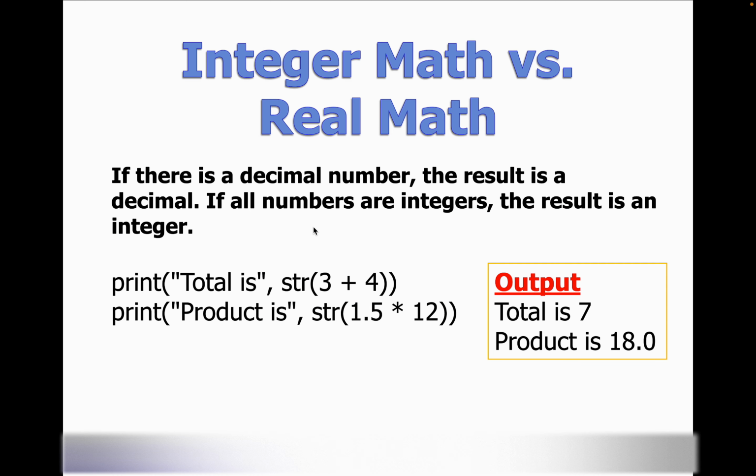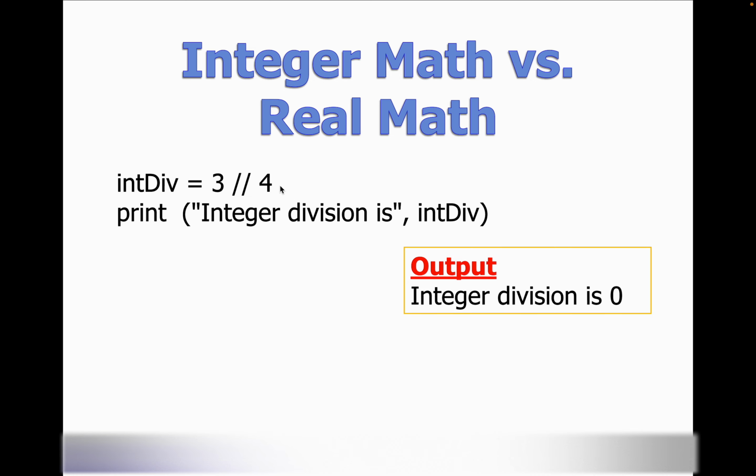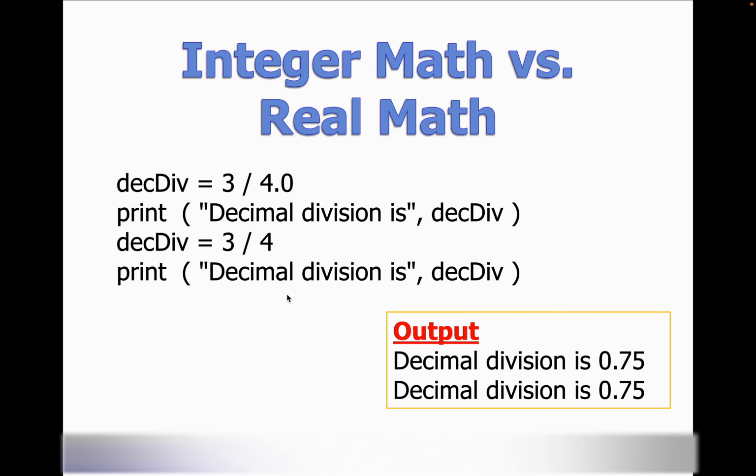So if there's a decimal number, the result is going to be decimal. If the numbers are integers, the result is going to be an integer. So both of these are integer numbers, so our total, or result, is going to be an integer. But let's say one of the numbers has a decimal in it. That means that the total is going to have a decimal. So this is just a practice. This is integer division. Some more division.